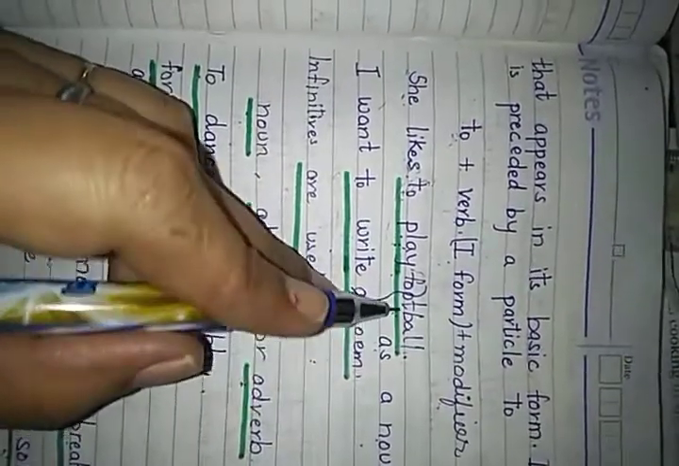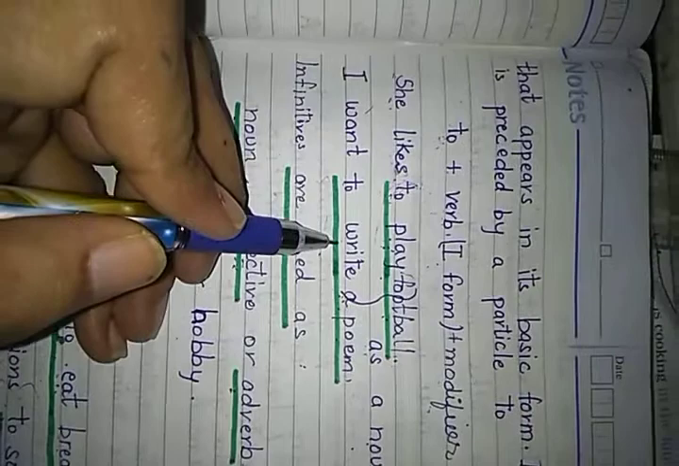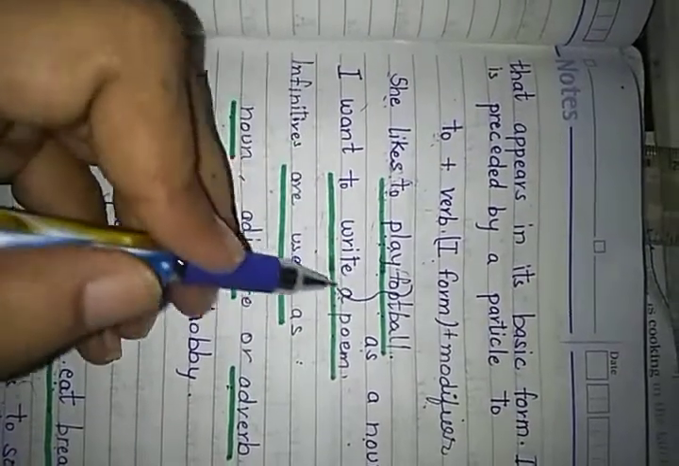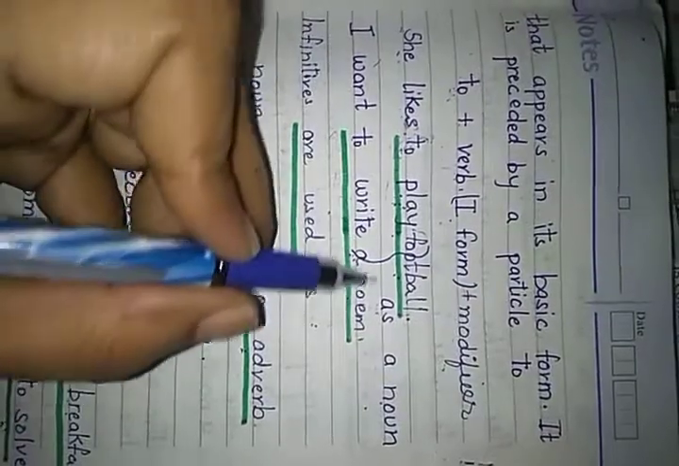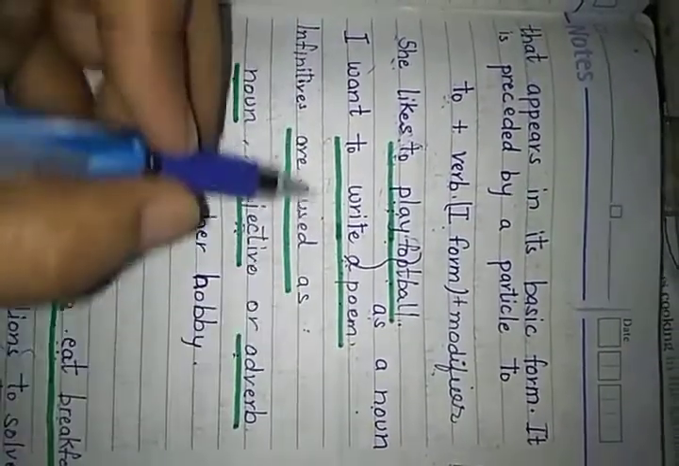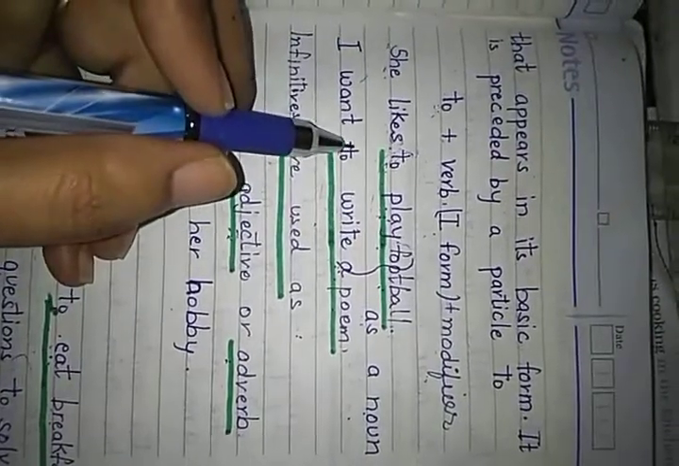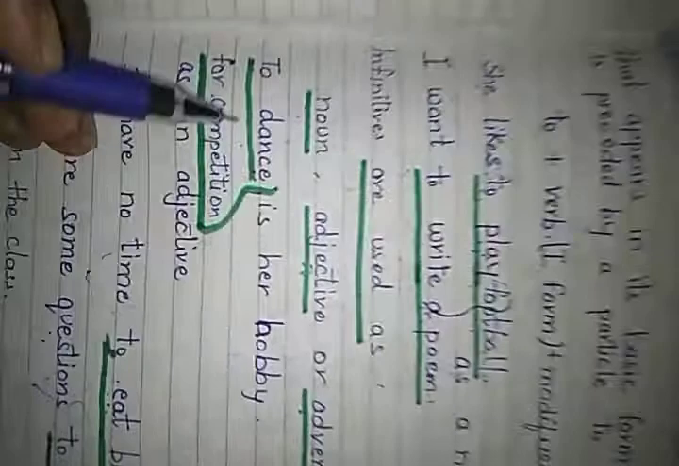In the second example, I want to write a poem. If I say only "I want to write," here is an infinitive working with verb first form. So this is an infinitive, but here a poem is working as a modifier. So to write a poem is an infinitive phrase working as a noun.